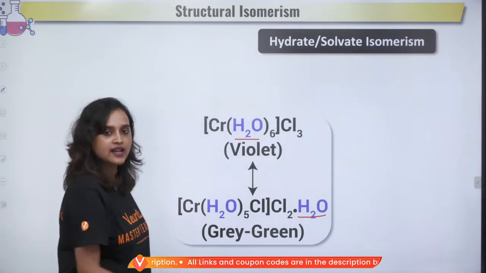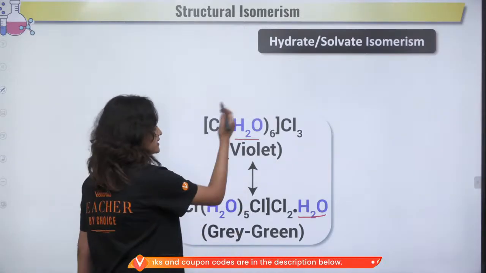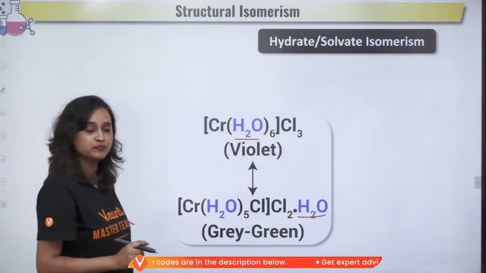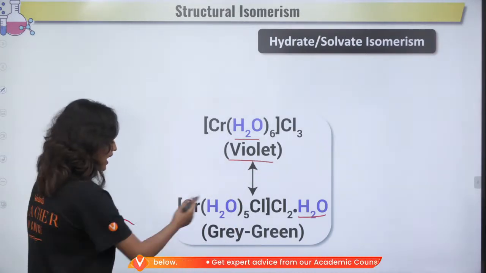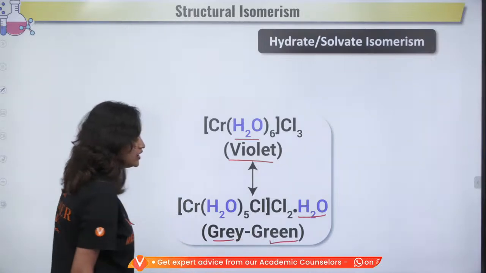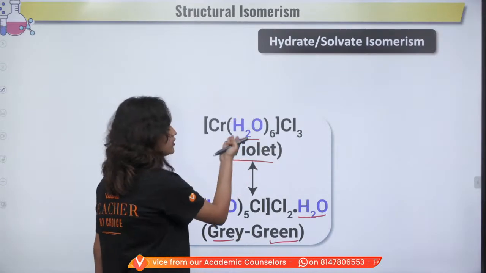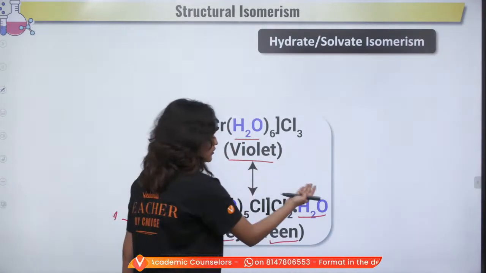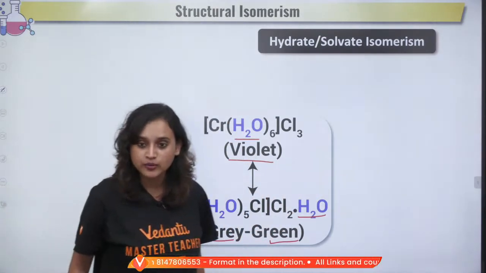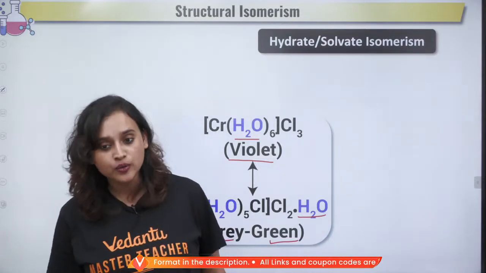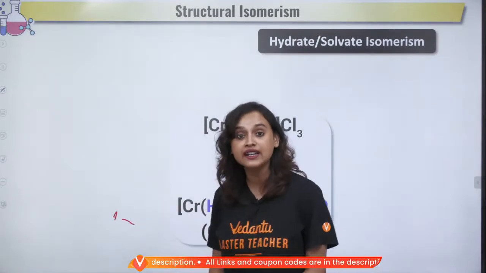If the water is inside the coordination sphere, you will get violet color, but if it is outside, you will get a grey-green color. So the moment you see that in one of them H2O is inside and in one of them it is outside, you will be able to say that it is hydrate isomerism.